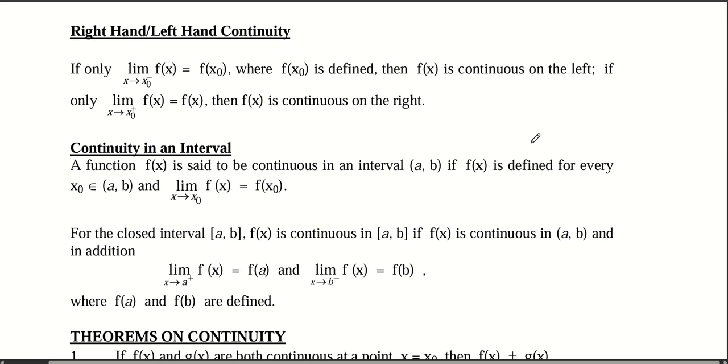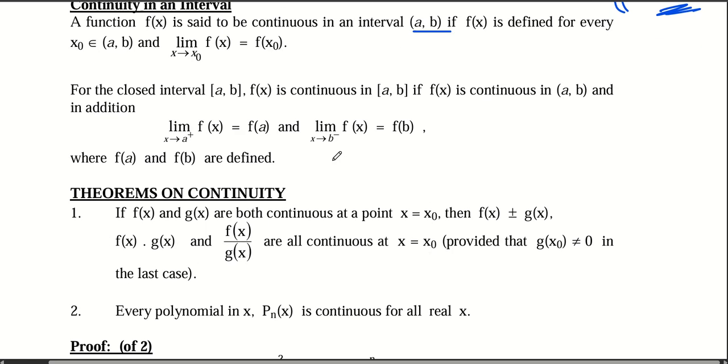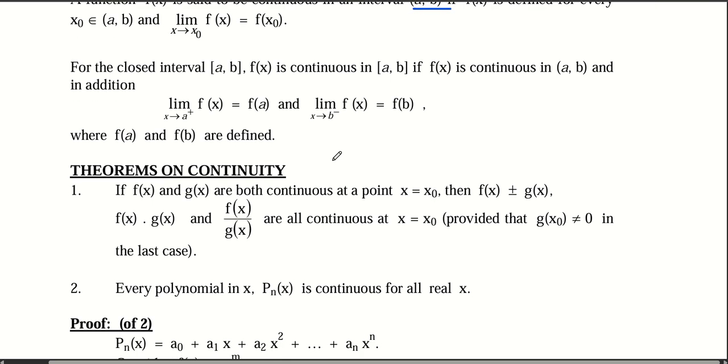Right. Continuity in an interval. A function is said to be continuous in an interval if for every point in (a, b) the function is defined. So for example, if I give you any function f of x and I give you any domain, let's say (2, 3), now if for all the infinite points between 2 and 3 the function is defined, then the function is said to be continuous. Probably it sounds very normal, but those are the bases we use in the proofs, right?